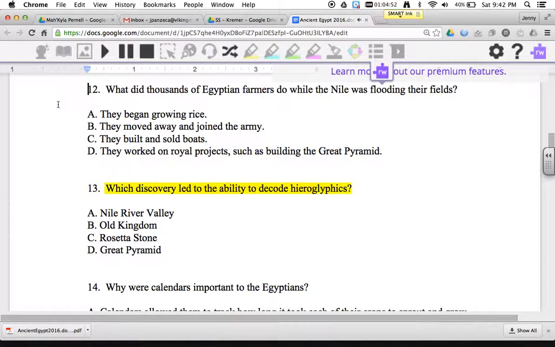13. Which discovery led to the ability to decode hieroglyphics? A. Nile River Valley. B. Old Kingdom. C. Rosetta Stone. D. Great Pyramid. 14. Why were calendars important to the Egyptians?